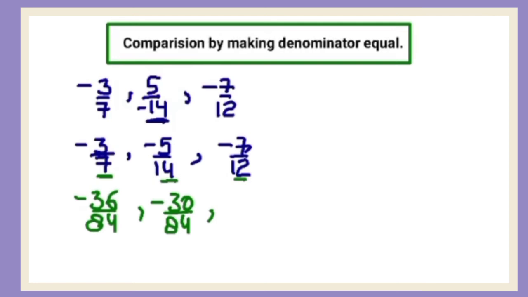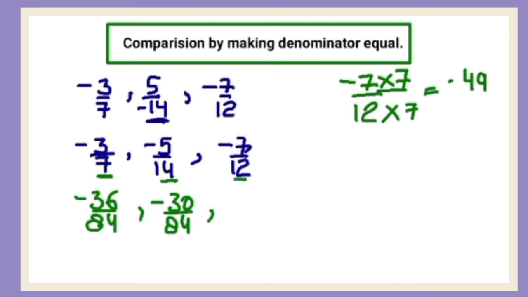Now let's check the third one. Minus 7 upon 12. 12 sevens are 84. So multiply this 12 by 7 and this numerator also by 7. It becomes 7 sevens are 49, with the minus sign. 12 sevens are 84. So this is minus 49 upon 84.